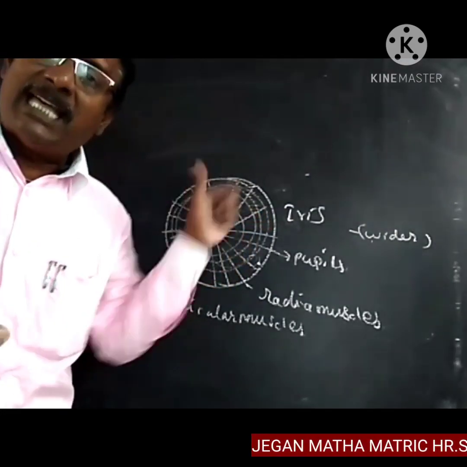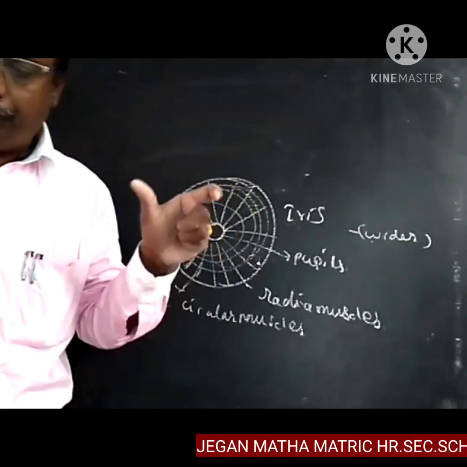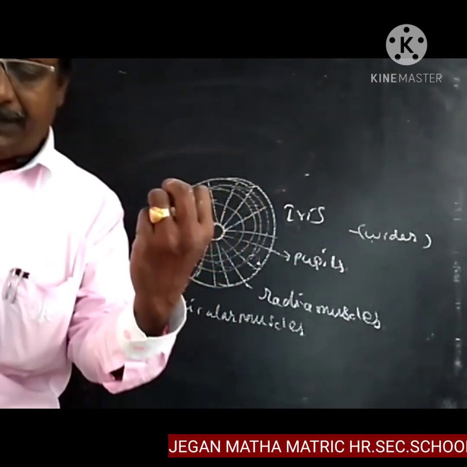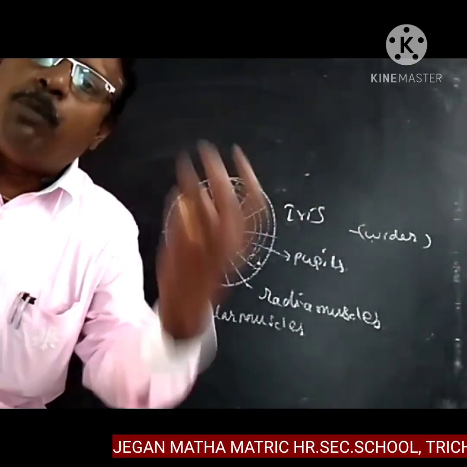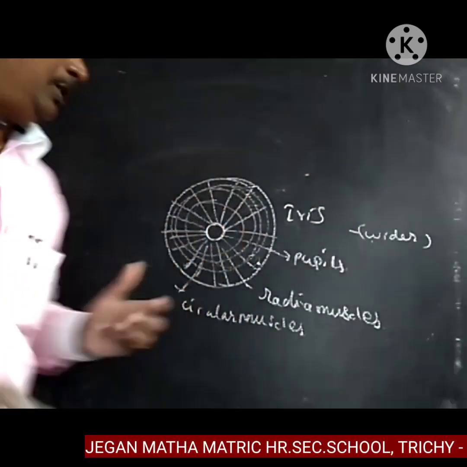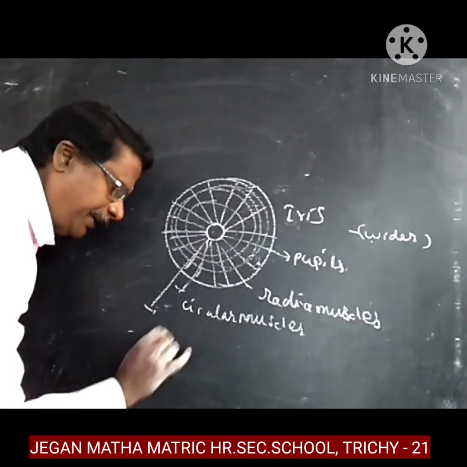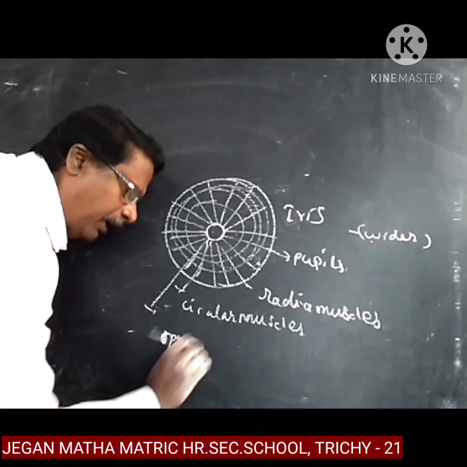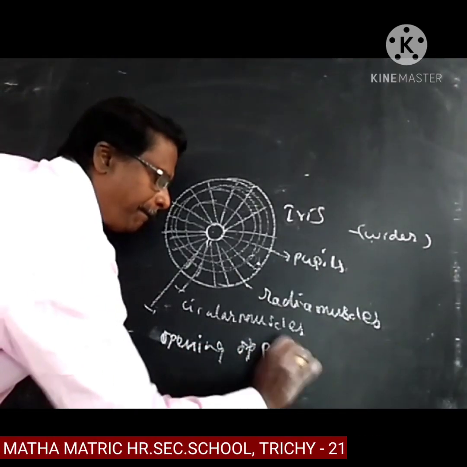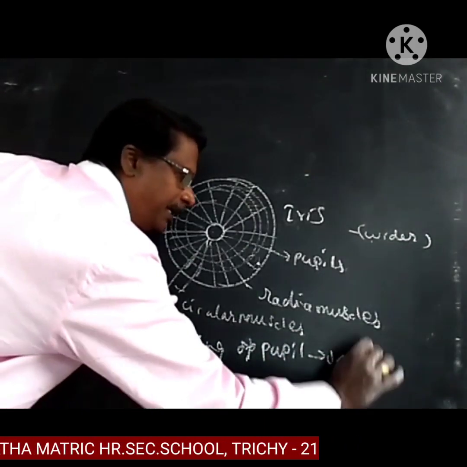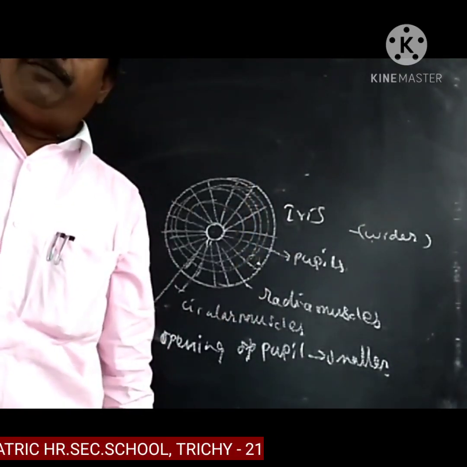But the circular muscles are used for the contraction of the pupil. It means the width becomes smaller. When the circular muscles contract, the opening of the pupil becomes smaller, reducing the width of the pupil.